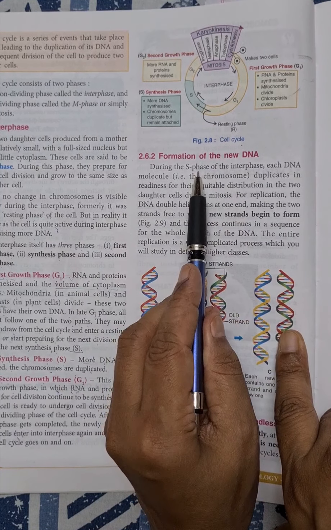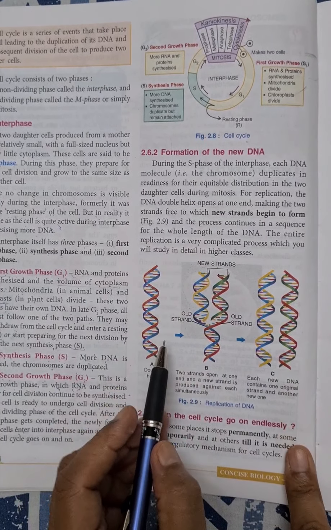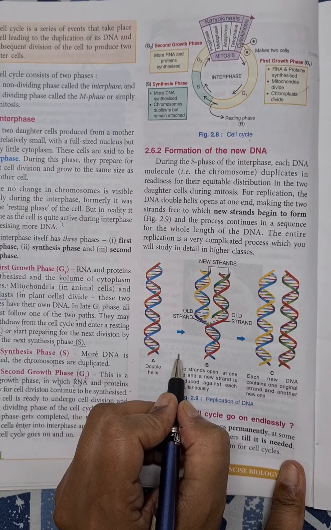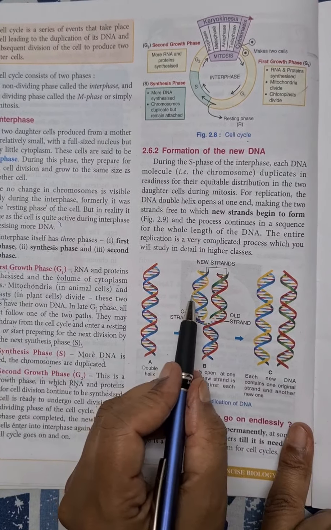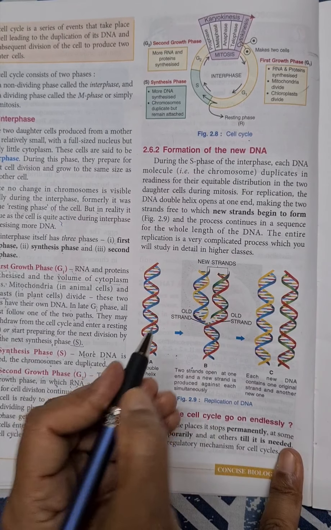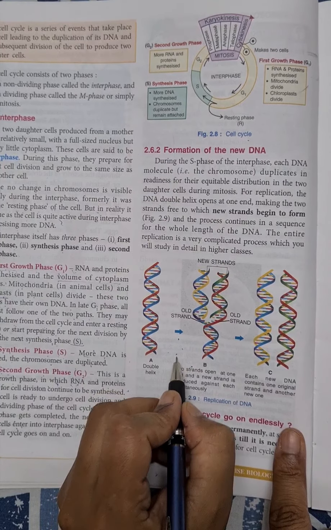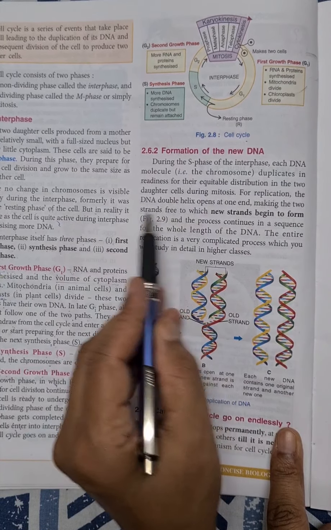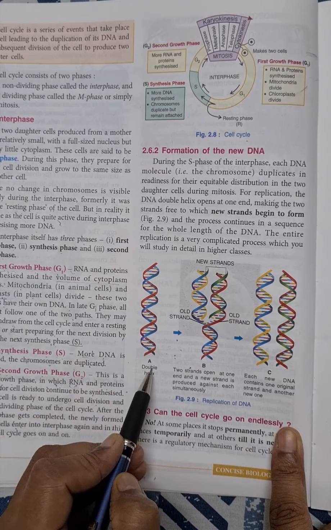So how this replication of DNA takes place is given in your book in a very simple way. Actually, this is a very complex process which you will learn in higher classes. So a very brief discussion is given in your book. Now how? For replication, the double helix DNA molecule opens at one end. So this is a DNA molecule.